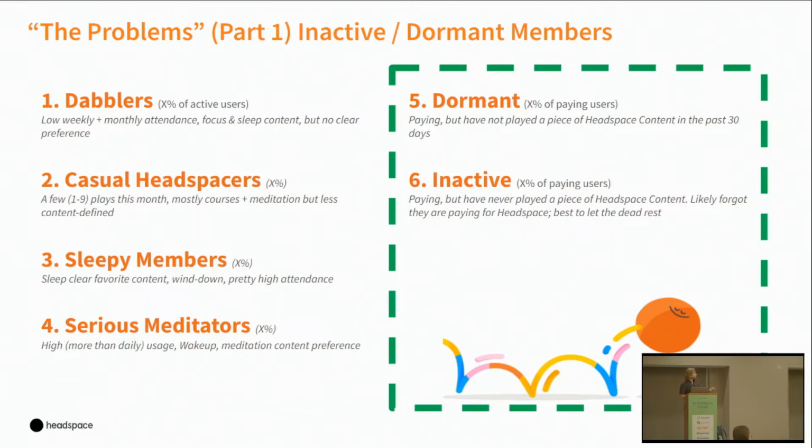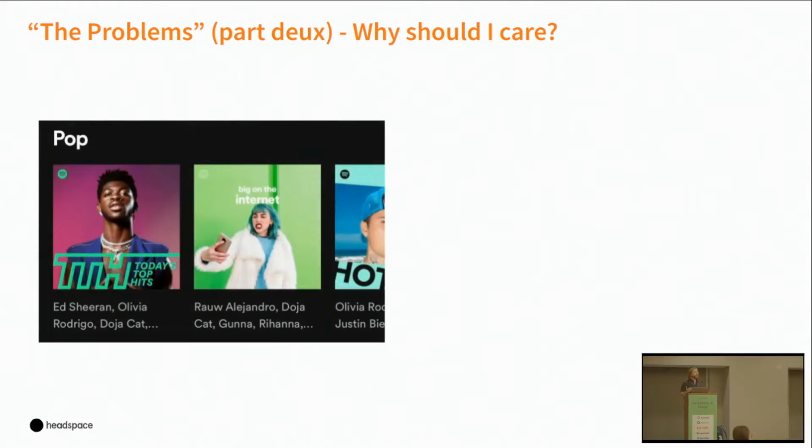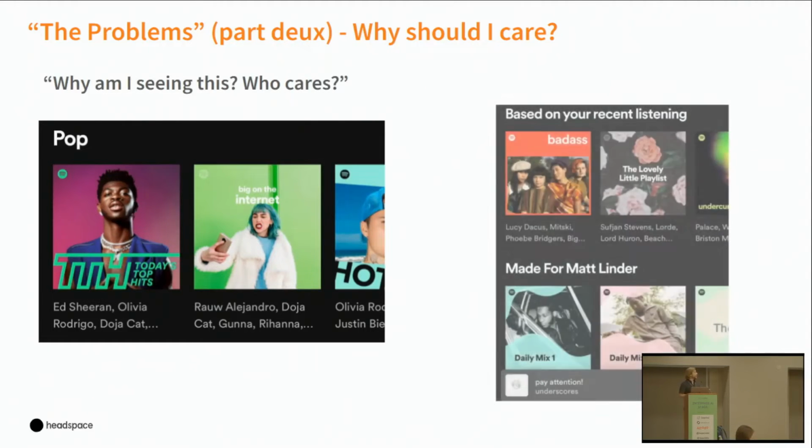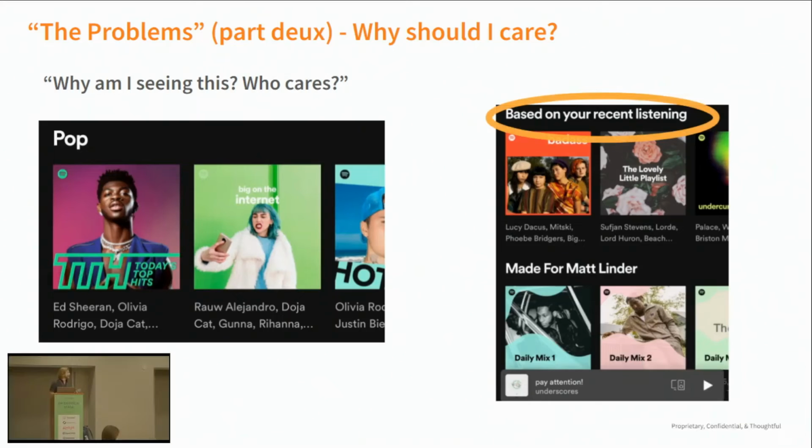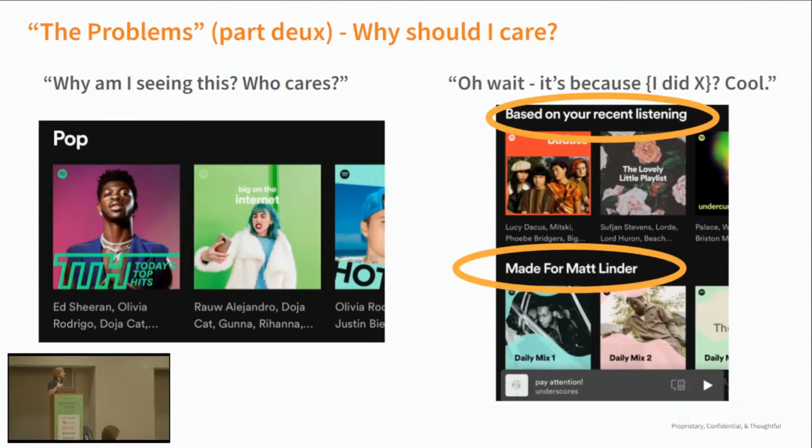So, personalization. I just want to go through a little bit of what I think about personalization, because when I open Spotify and I see this, I'm kind of like, oh, pop music, that's the music that most people like. That doesn't feel very personalized. Why should I personally care about that? Why am I seeing this, right? Whereas when I see things like based on your recent listening and made for me, that feels really personalized. And I see things that I recognize from my own listening experience, right? So that ties it to things that I already have a relationship. It feels personalized. And so that feels good.